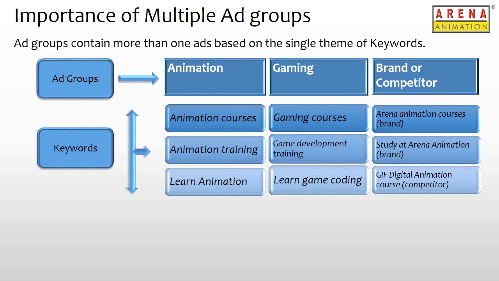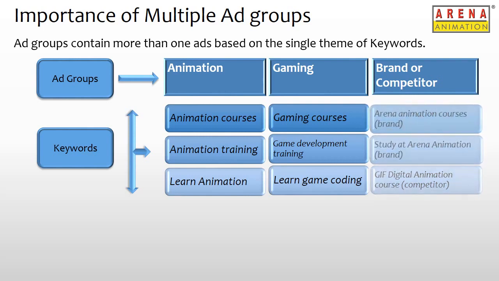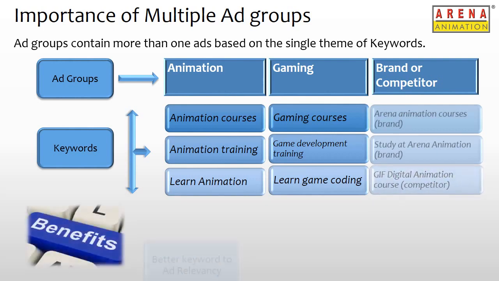Brands can also benefit by creating a separate ad group for their own brand keywords or competitor keywords. This will help to track performance of these ad groups individually and also understand how users are searching for their competitors online. Brand keywords are those keywords which have their own brand name mentioned in them, and competitor keywords are those which have the names of the competitor mentioned in them.